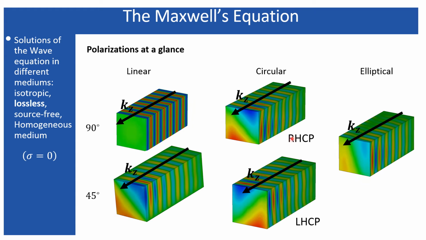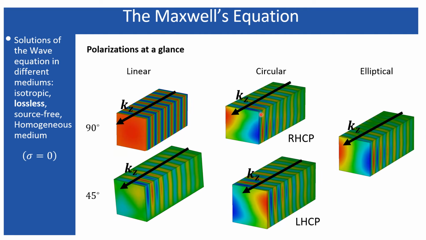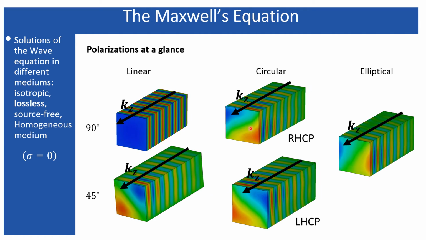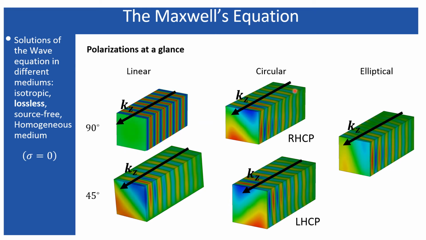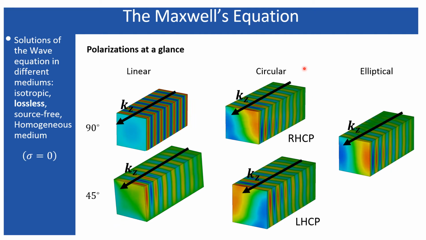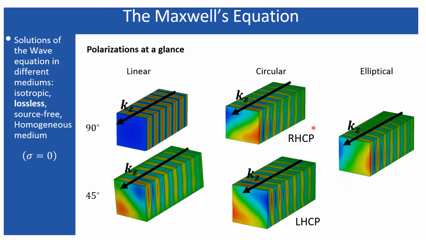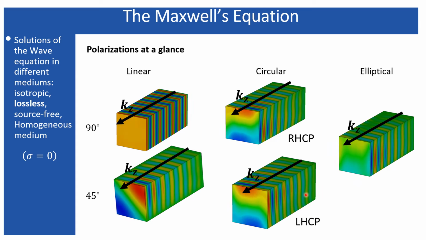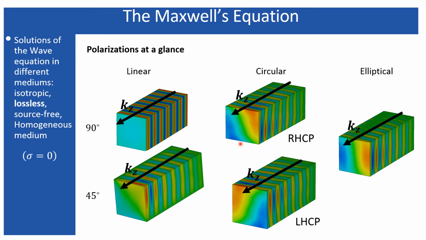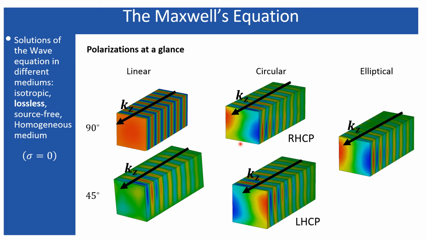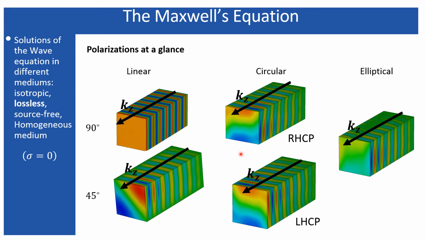But I am telling you that it is right handed circularly and left handed circularly, because there is a convention based on where you are observing from. Basically, these animations you are observing from the receiving point, but a microwave engineer generally defines circular polarizations from the source point, that is from here. So if you see from the source point, it is truly a right-handed circularly polarized wave, and the other is a left-handed circularly polarized wave. However, the convention of looking from the observation point or the receiving point is also possible, but such conventions are generally used by people who deal with optical frequencies.